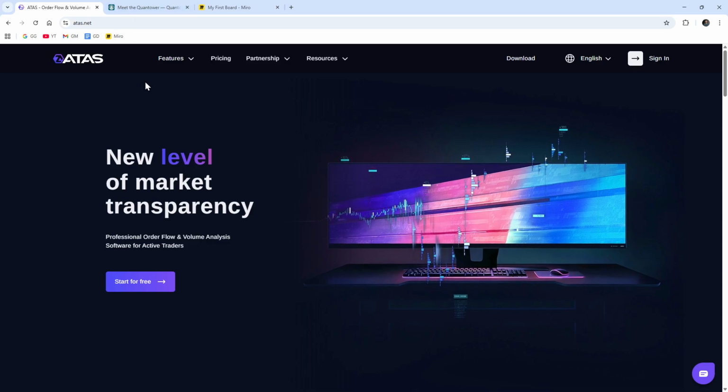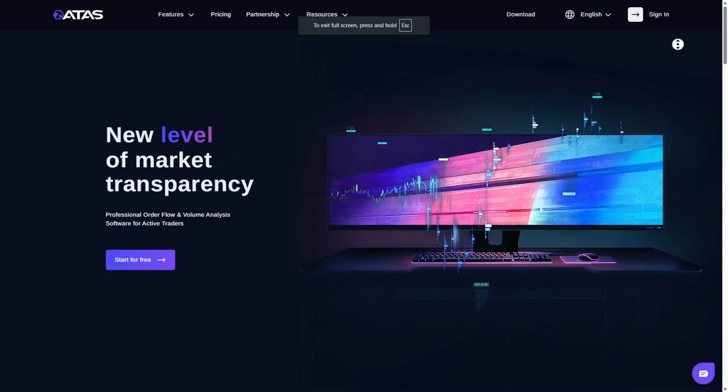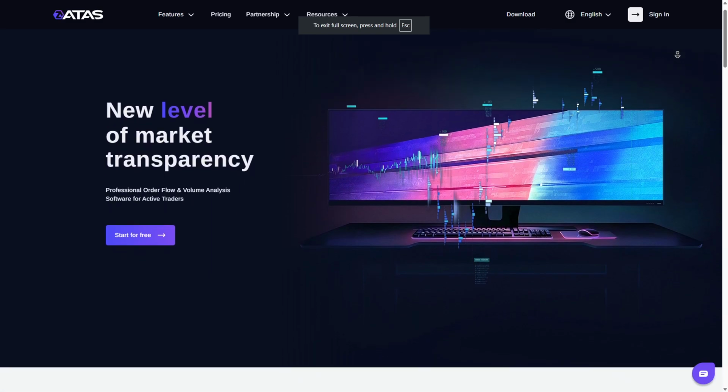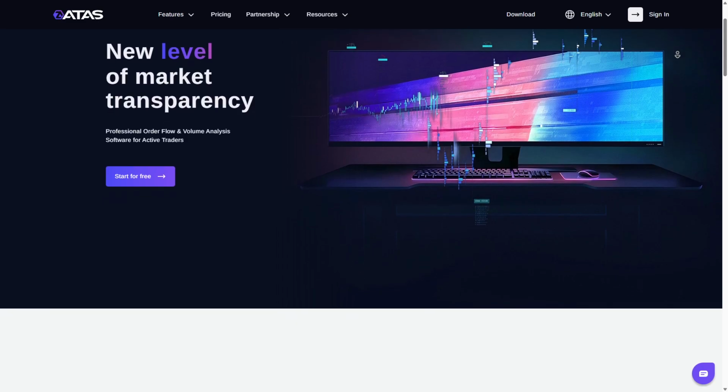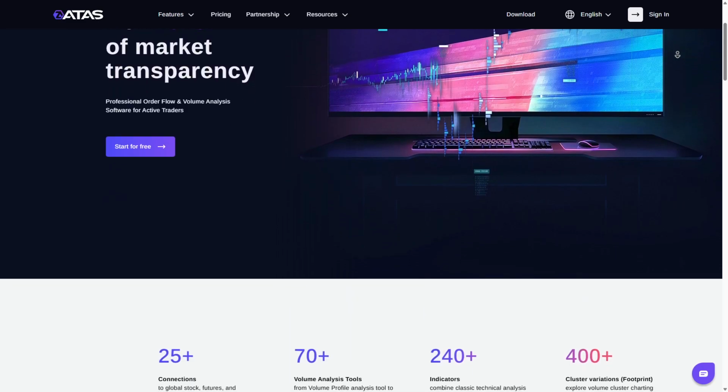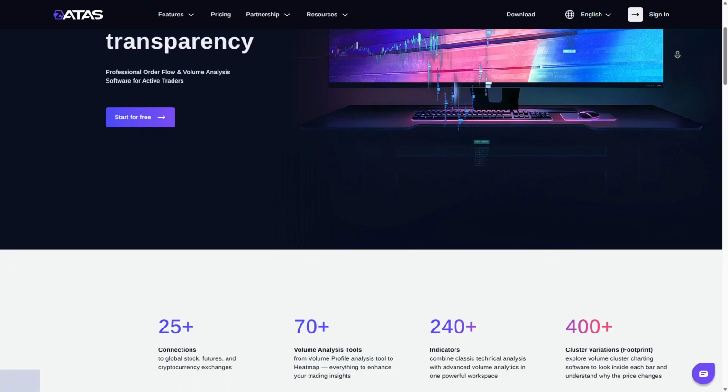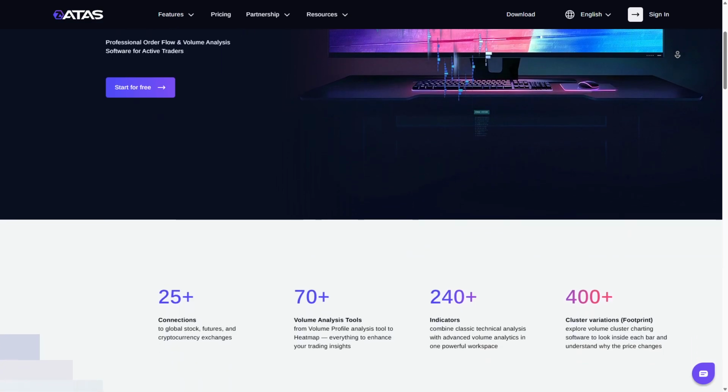ATAS is built specifically around order flow and volume analysis. It specializes in footprint charts, cluster charts, delta tools, and advanced volume profile studies. The platform is designed to help traders analyze market imbalances and liquidity shifts in detail.